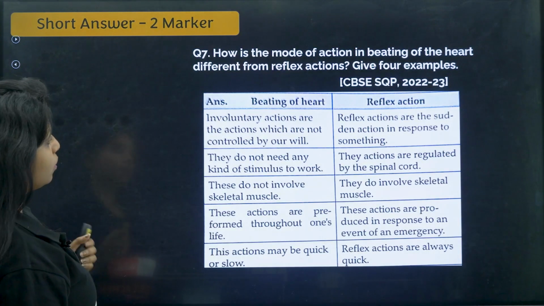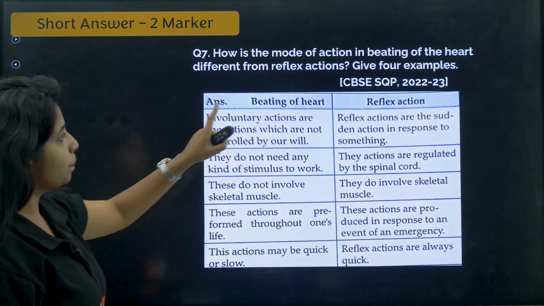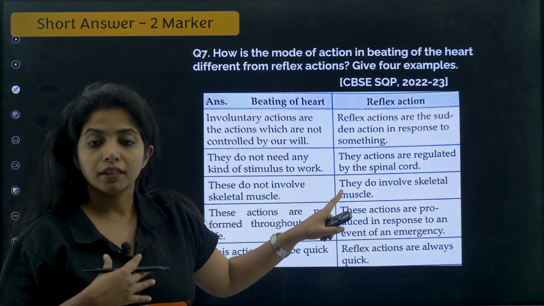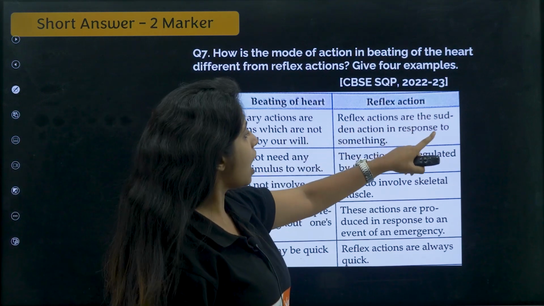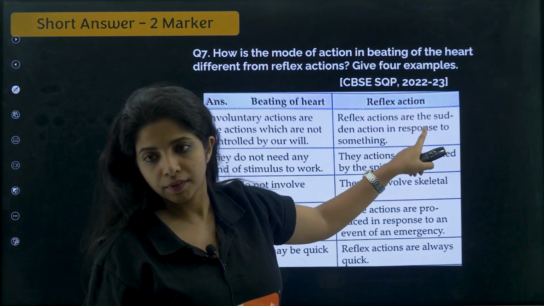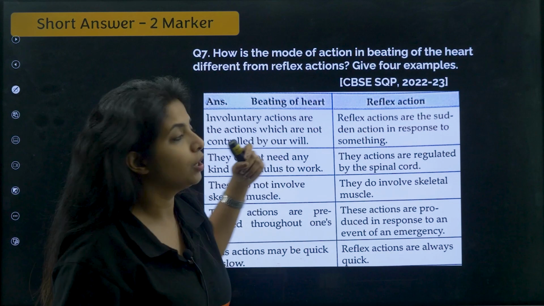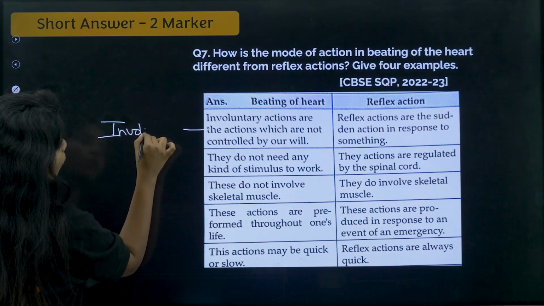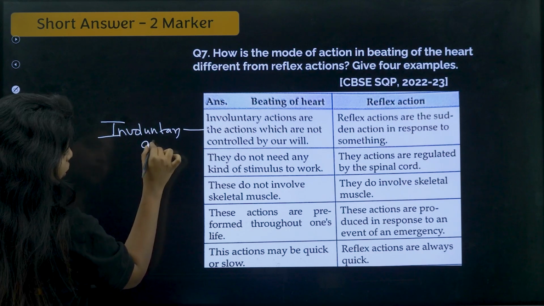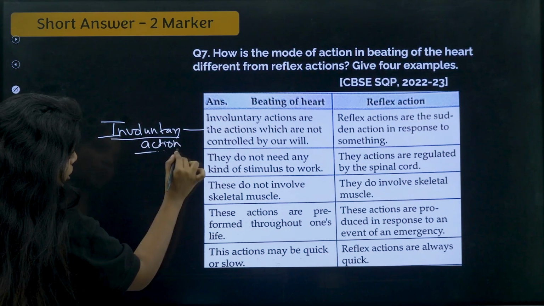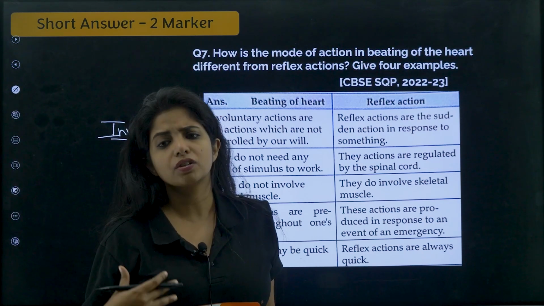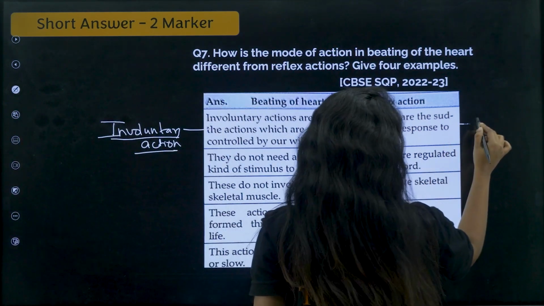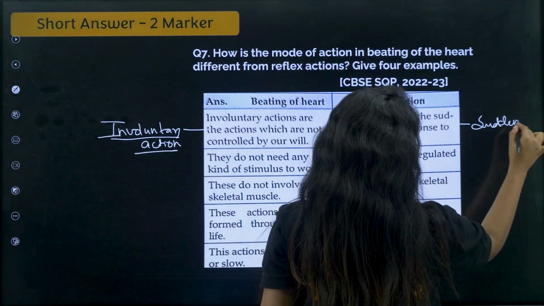So, here it goes. First thing, beating of the heart. Involuntary actions are the actions which are not controlled by our will. Can you control it? No. Reflex actions are sudden actions in response to something. So, is this beating of the heart a sudden action? No, children. Okay, I will categorize beating of the heart as involuntary action. You cannot control it. Reflex action again is something that cannot be controlled. It is involuntary itself, but it is a sudden action.